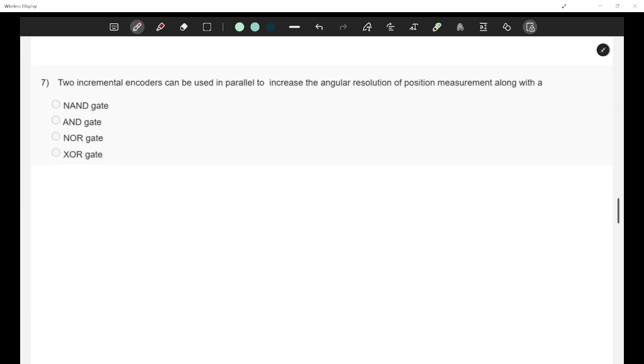Oh, we have NAND and NOR and XOR gate here. Two incremental encoders can be used in parallel.